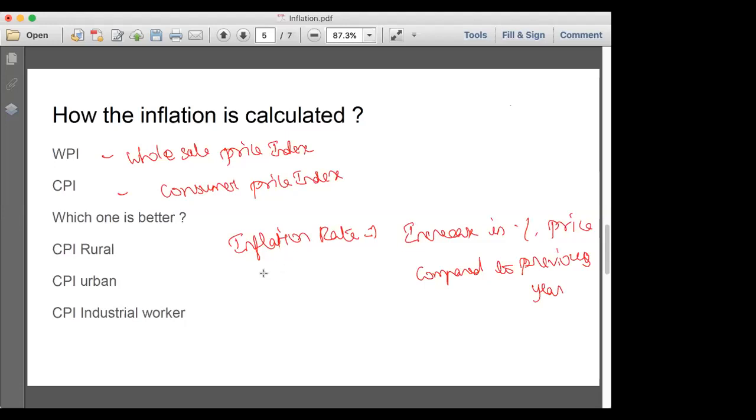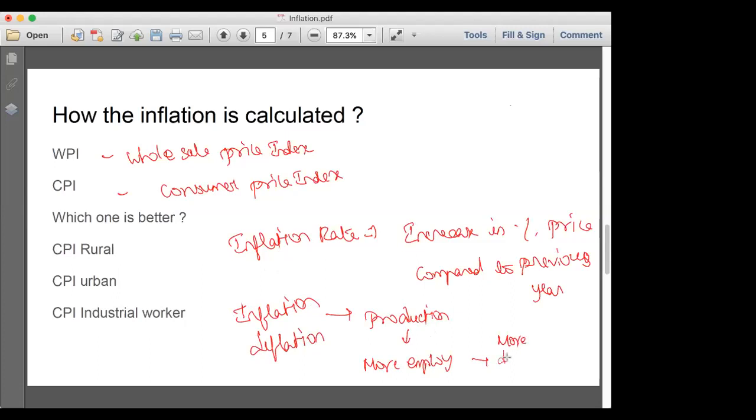Now we need to understand the concept of inflation and deflation. Like we said, with inflation, when there is more production, it will give more employment. When there is more employment, people will have money and they will buy more, then there will be more demand.